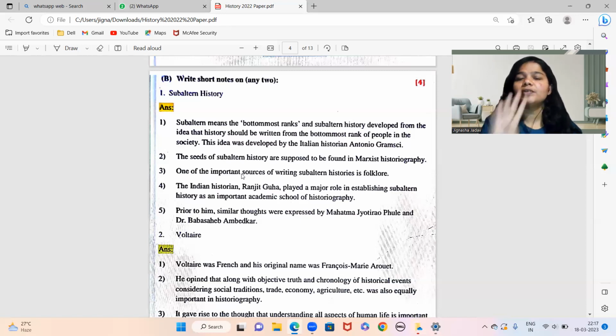So if the question is for 2 marks, at least you should write 4 points, because 1 point is considered as half mark.